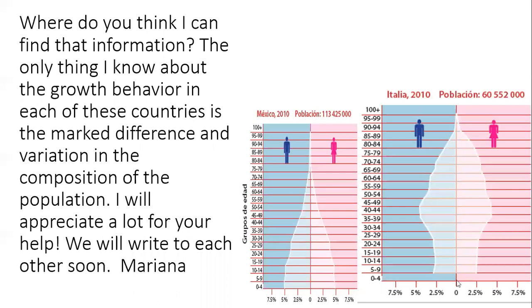While in Italy, the percentage of this age group is less, around 3% on each. While the most numerous group goes from 40 to 44 years old.